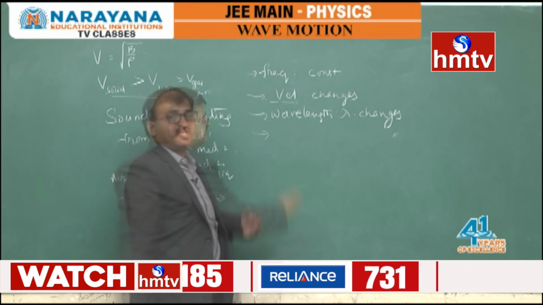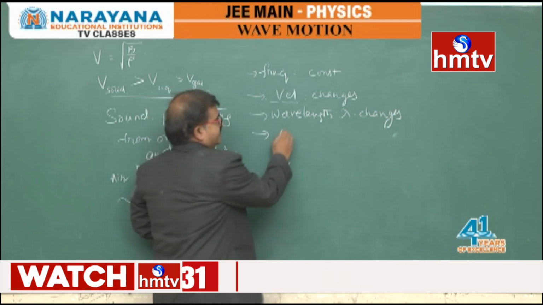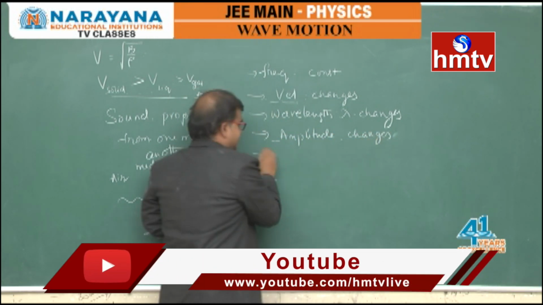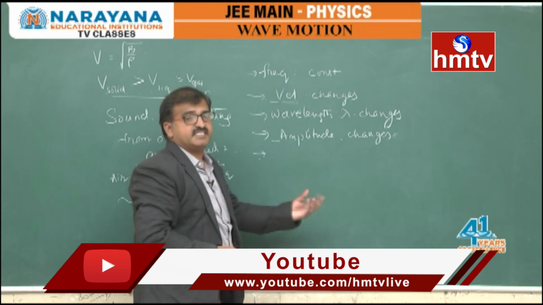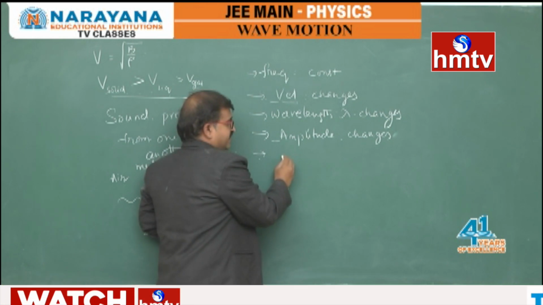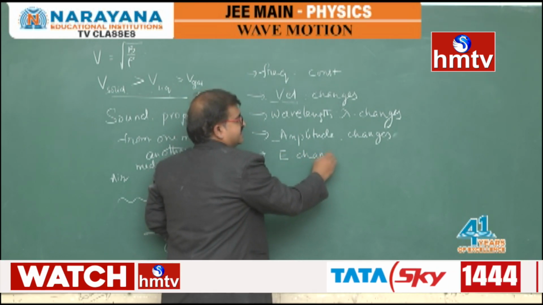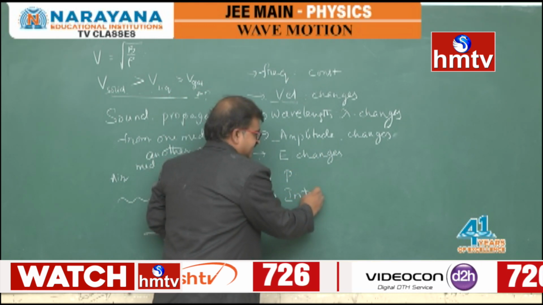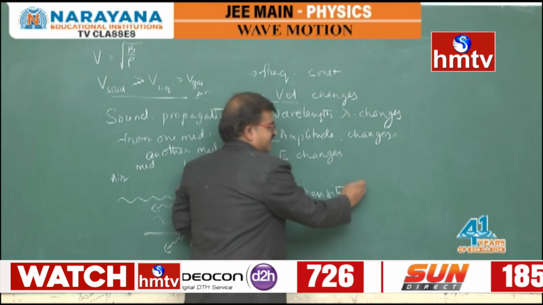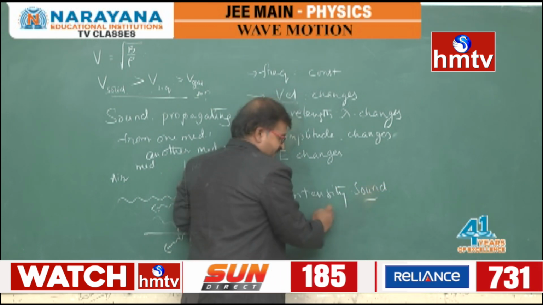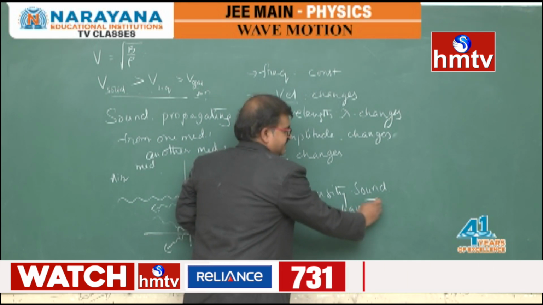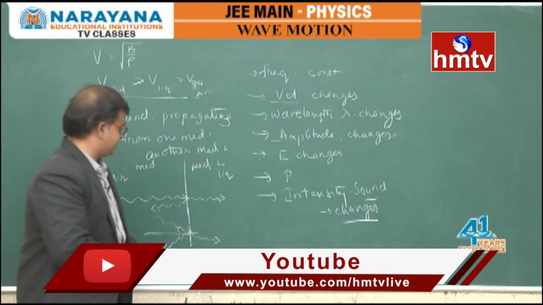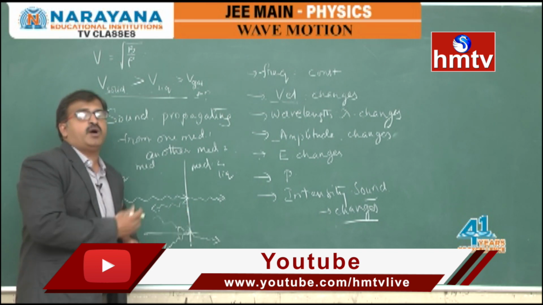While moving from one medium to another medium, velocity changes and hence the wavelength lambda value changes. So a part of the energy may be absorbed. Here, the amplitude changes and hence energy absorbed means energy transmitted will be somewhat lower. So the energy value associated with that will change and hence the power intensity, mainly the intensity of that sound wave when it is traveling from one medium to another medium, changes, usually decreases. So in this case, our intention is to discuss what will happen at this boundary condition.